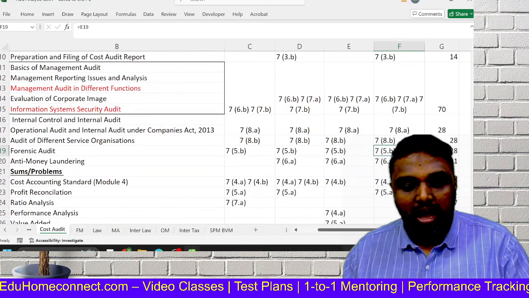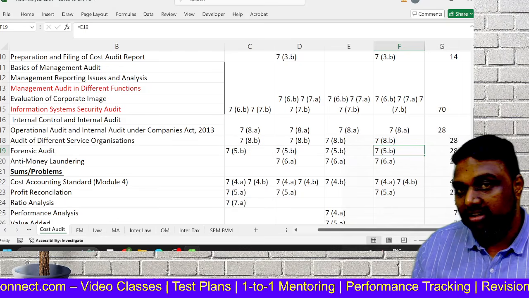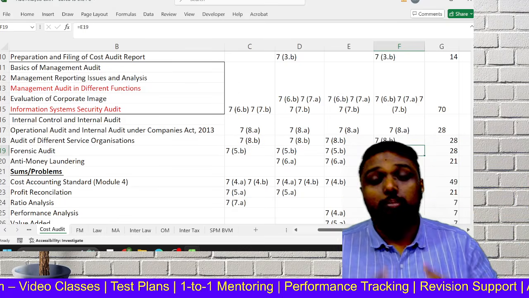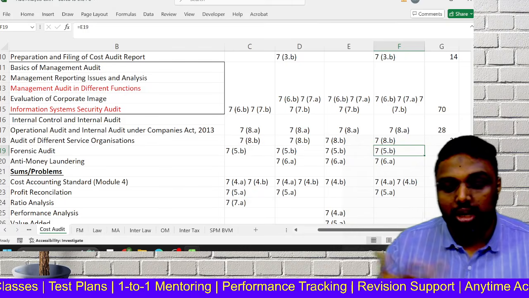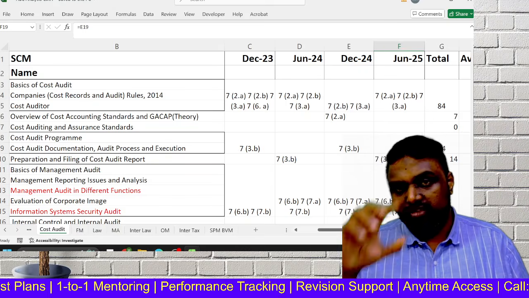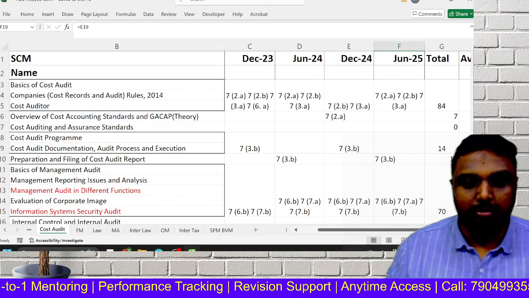We have given the highest scoring chapters already, and in this session we are discussing how to crack MCQ and how to crack the probable problem questions, because we will get 3 to 4 problem questions. So how to crack everything, we are discussing. As far as MCQ is concerned, we have 15 into 2, 30 marks of MCQ.